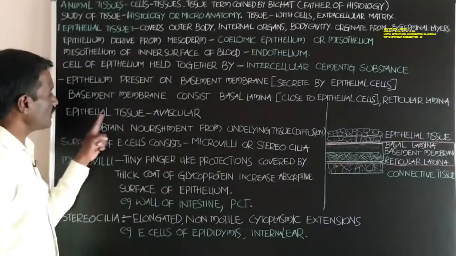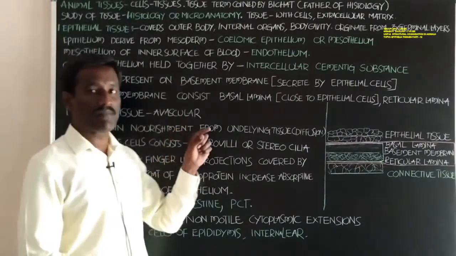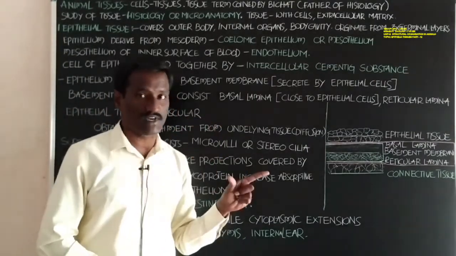Next, epithelial tissue is avascular. Avascular means blood vessels are absent.